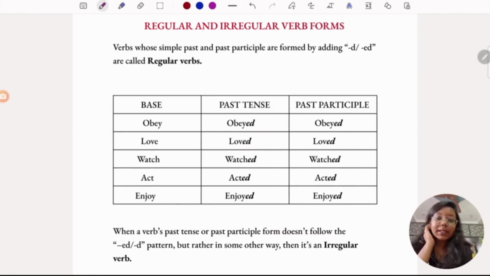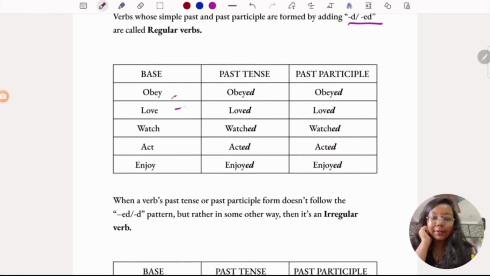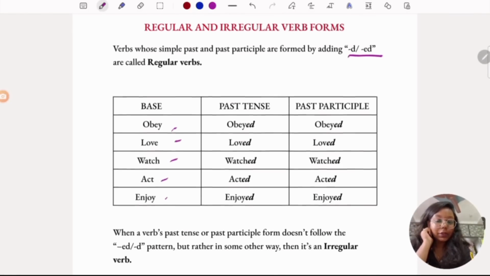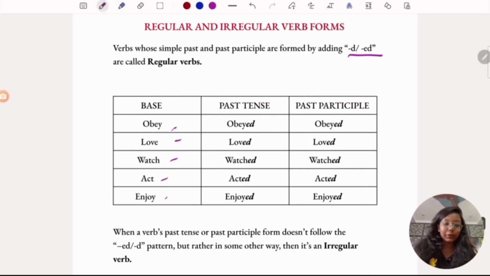Verbs whose simple past and past participle are formed by adding d or ed are called regular verbs. So if you see the examples here, the actual words are obey, love, watch, act, enjoy. If you say the past tense and past participle of these words, either D or ED has been added to them. If either of these two suffixes is added to a verb to make a past tense or past participle, then such things are called regular verbs.